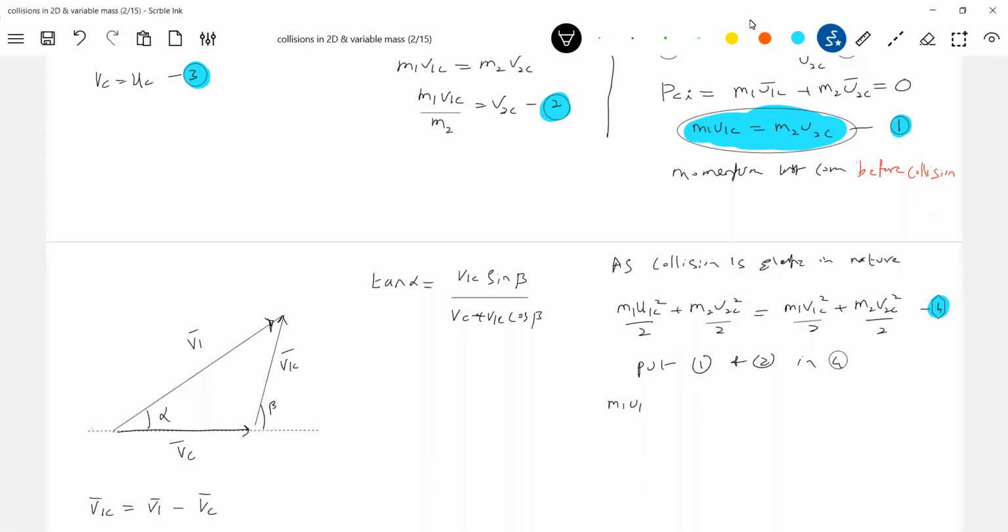M1, M2. U2C I can write as M1 U1C by M2 whole square. Keep equation 1 here. Now replace V2C. What is V2C from equation 2?